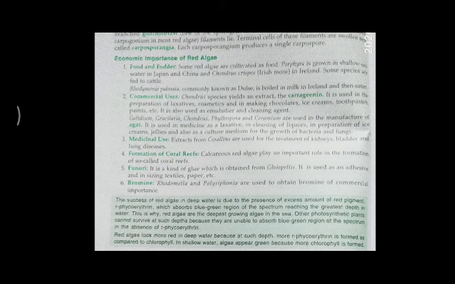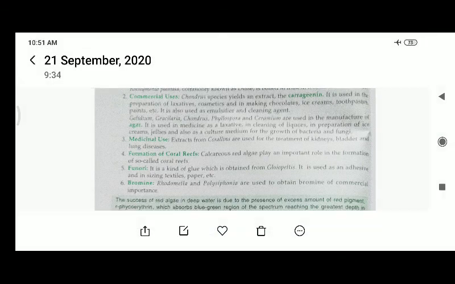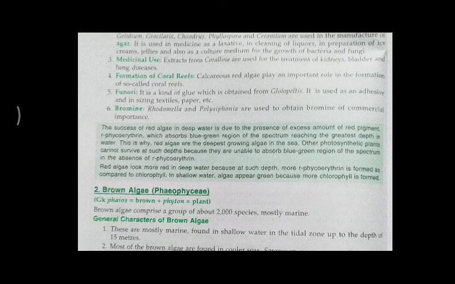For commercial use, Chondrus species yields an extract, carrageenan, that is used in the preparation of laxatives, cosmetics, in making chocolates, ice creams, toothpaste, etc. There is also agar, which is a common example for the culture medium. Formation of the coral reefs: calcareous red algae play an important role in the formation of coral reefs.